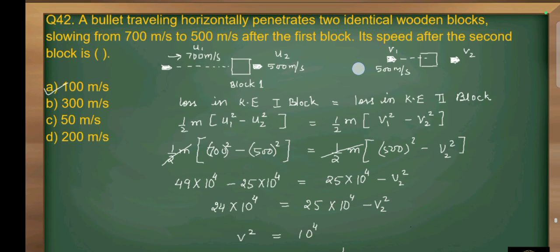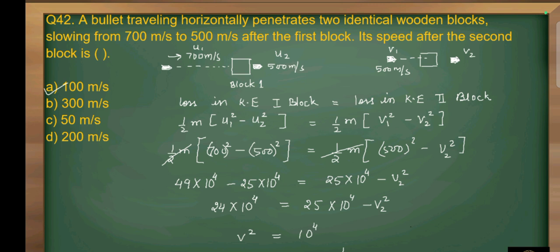Question number 42. A bullet traveling horizontally penetrates two identical blocks, slowing from 700 meter per second to 500 meter per second after the first block. Its speed after the second block is. So initially the bullet is moving with the speed of 700 meter per second.